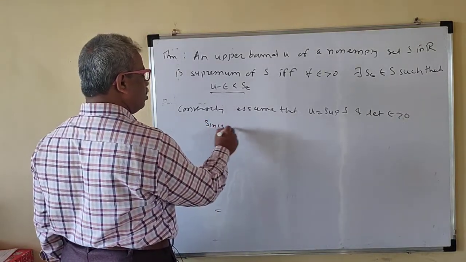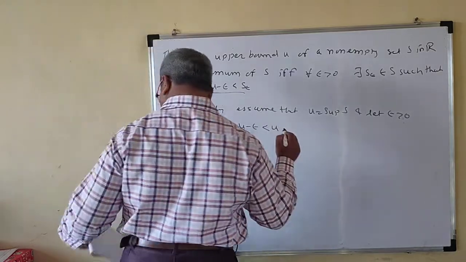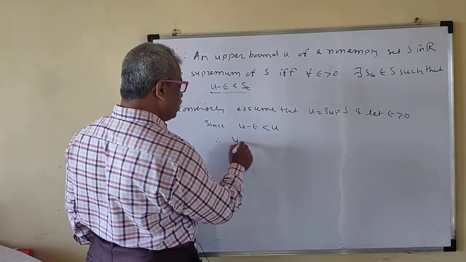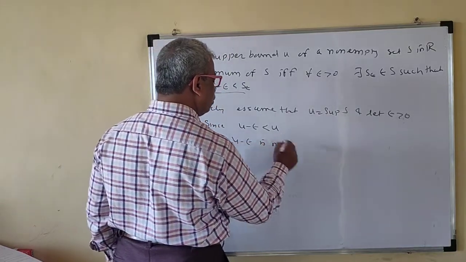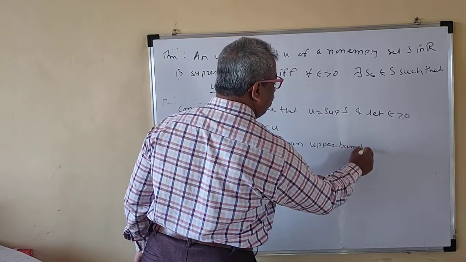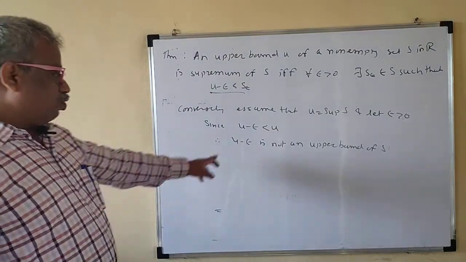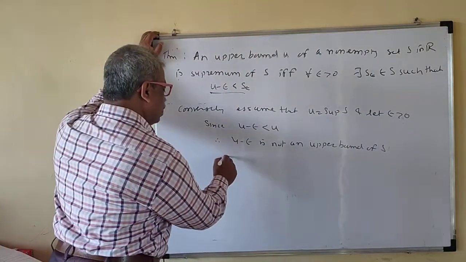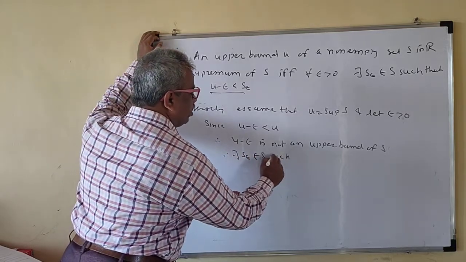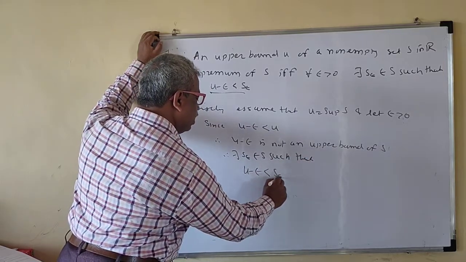Since U minus epsilon is less than U, therefore U minus epsilon is not an upper bound of S. So therefore there exists S epsilon belonging to S such that U minus epsilon is less than S epsilon.